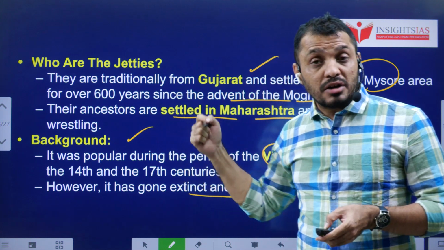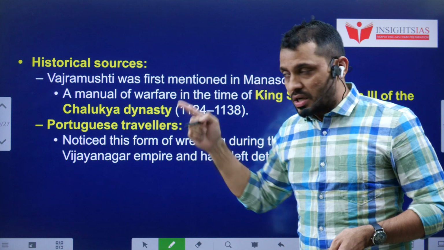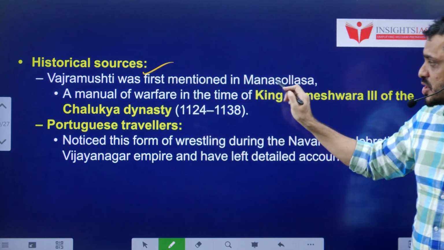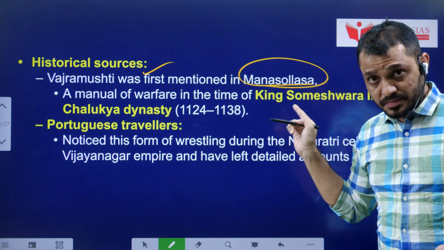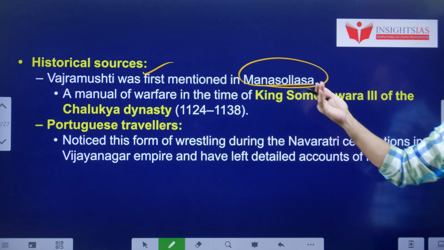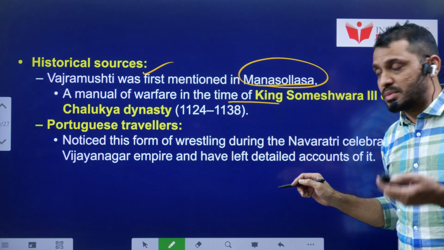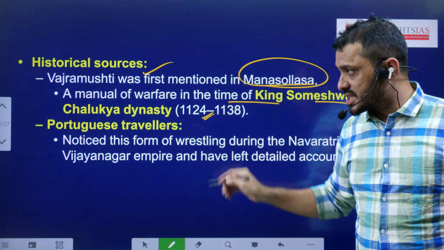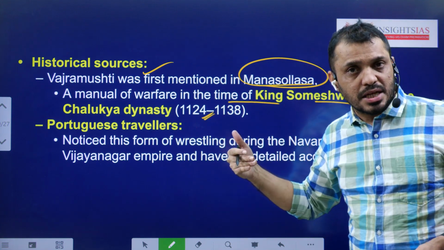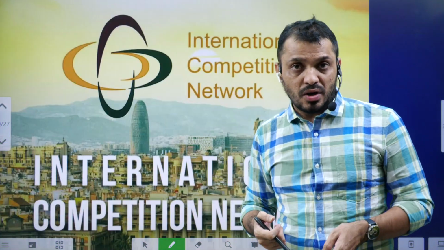Now, where was this art form mentioned historically? If you refer to the historical texts, Vajramushti was first mentioned in the Manasollasa. This Manasollasa is a book on warfare, that is, how to conduct war. It was written during the time of King Someshwara III of the Chalukya dynasty. Even Portuguese travelers, in their accounts, mentioned this art form.